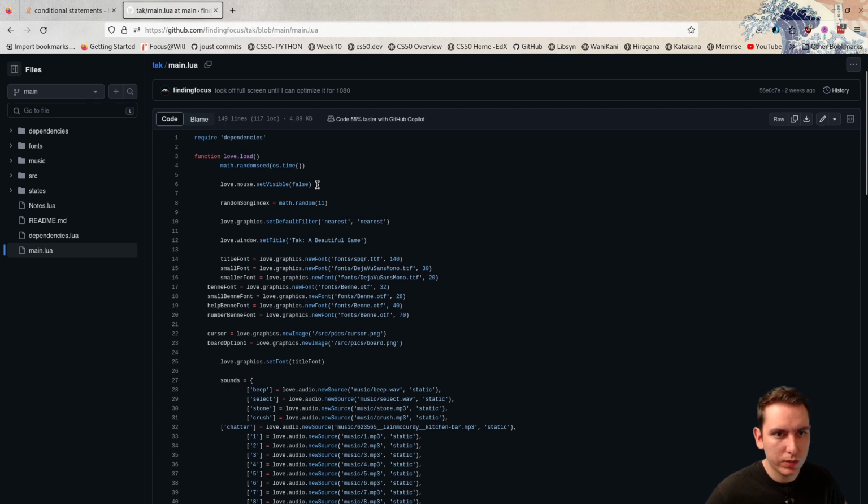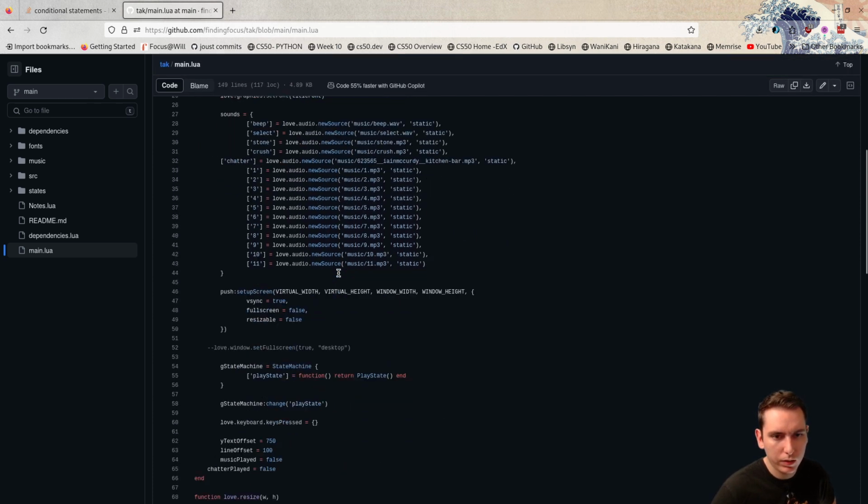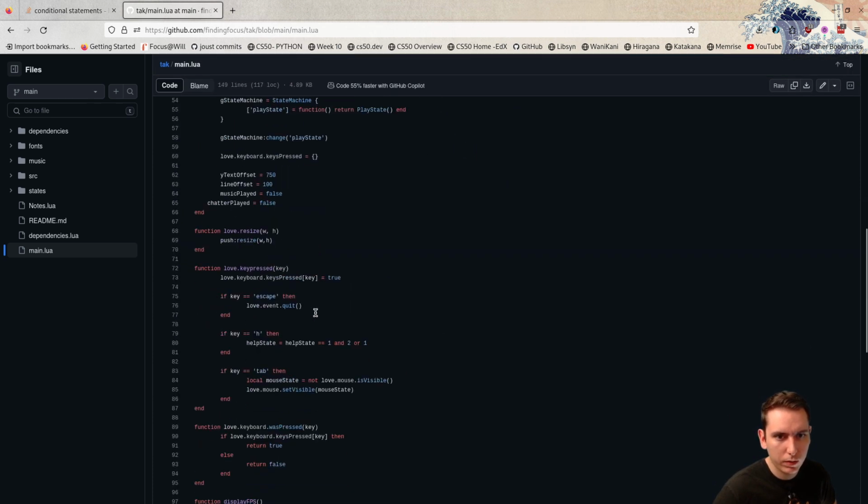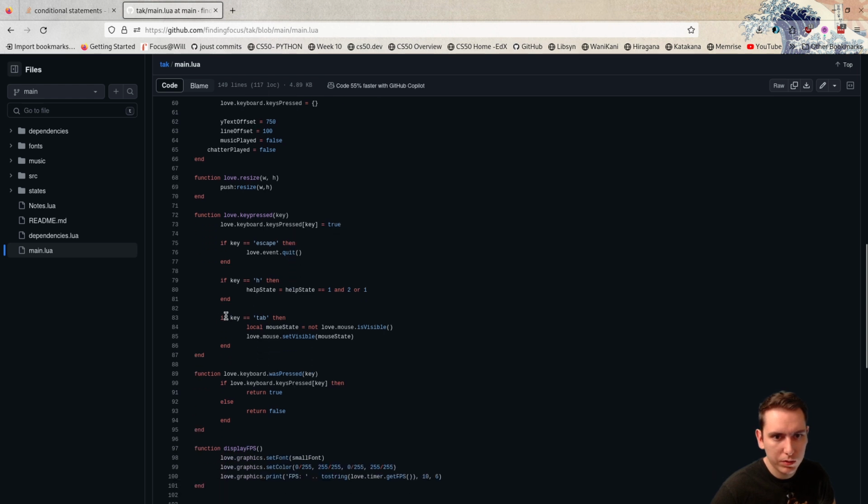Oh, look, so we set visible.false, and then where do we check if tab is pressed? Okay, well, so if the key is pressed, we're just setting a mouse state to be equal to the opposite of if it is visible. So that's a good way to do it. So is visible is going to give you true or false, and we set it to not is visible.